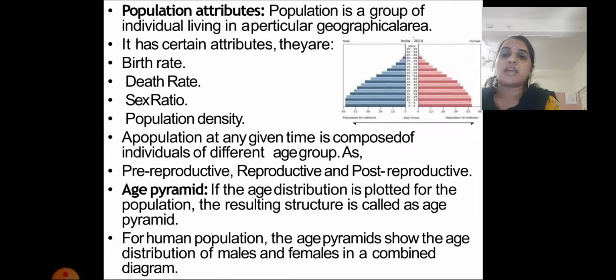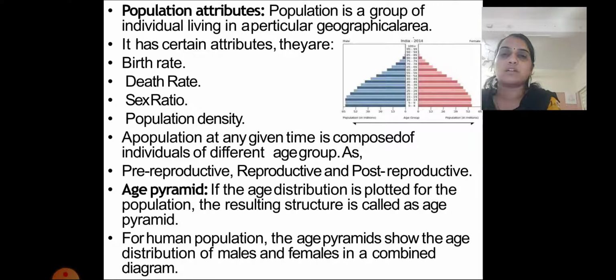A population at any given time is composed of individuals of different age groups. So if any individual species is taken, its age-group-wise population will be different. According to that, if we categorize the population, we get the pre-reproductive, reproductive and post-reproductive stages.